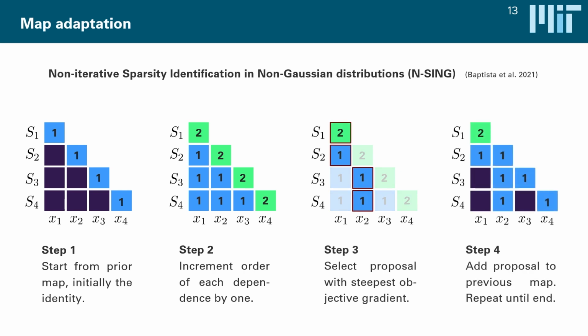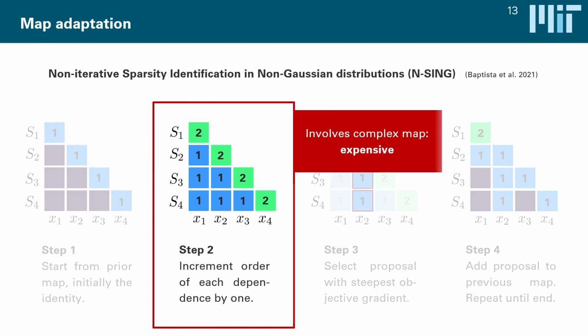And then we keep iterating over the steps over and over again until we have decided that the map is sufficiently complex. Now, this algorithm is pretty straightforward and it's pretty powerful, but if it has one drawback, it's at this second step here. This second step has to look ahead at a significantly more complex map, basically evaluating a number of candidate functions, most of which we discard, in order to decide where we make the map more complex.